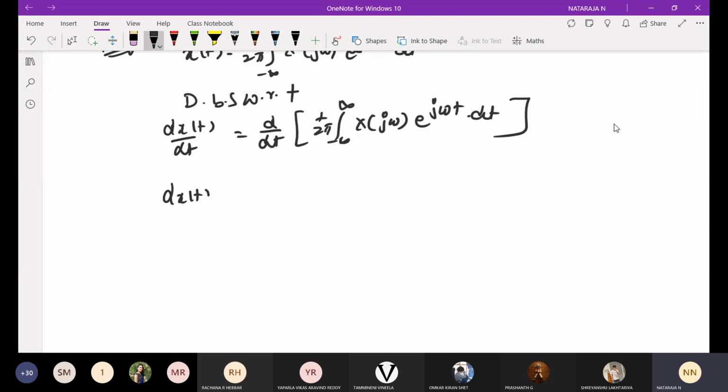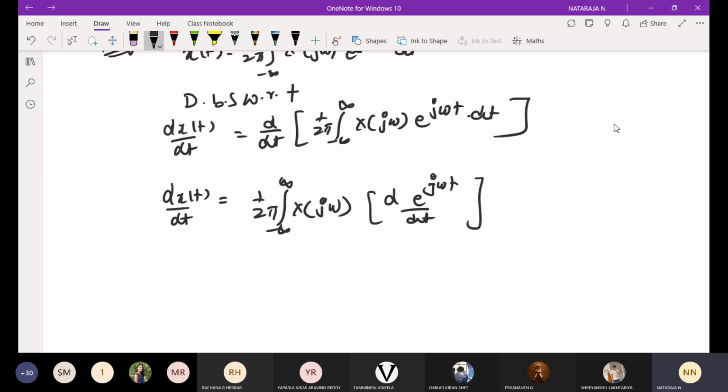The LHS will be the same, dx of t by dt, that is equal to 1 over 2 pi integral from minus infinity to infinity X of j omega. Now I am going to take the differentiation of e power j omega t by dt into d omega, with respect to t.